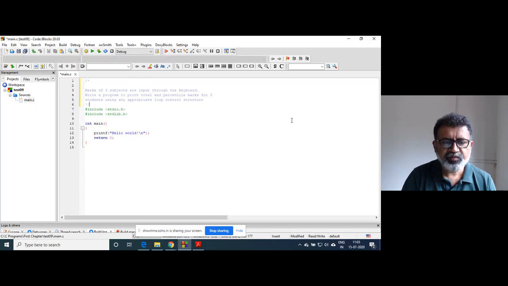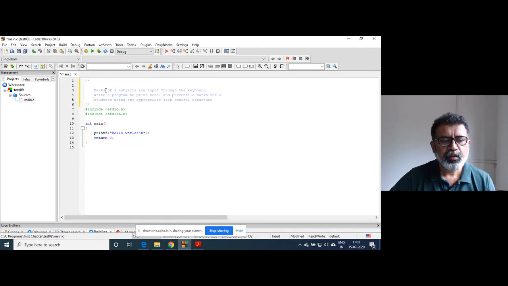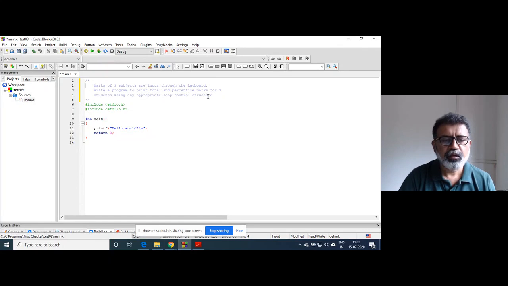So, what does the problem say? Marks of 3 subjects are input through the keyboard. Write a program to print total and percentile marks for 3 students using any appropriate loop control structure.